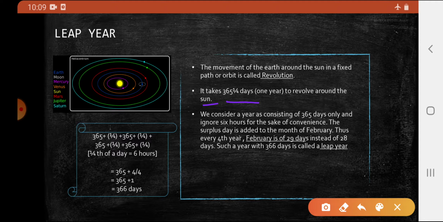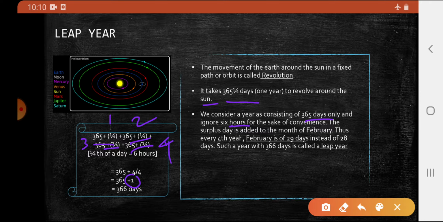So we consider 365 days in a year, and we ignore those 6 hours for the sake of convenience. So consider 365 days and one fourth of a day for a single year, and add this for the second year, and this for the third year, and this for the fourth year. We will get 365 days and one single extra day.